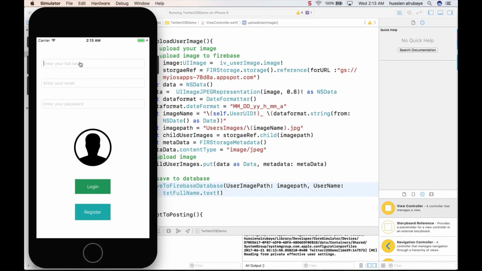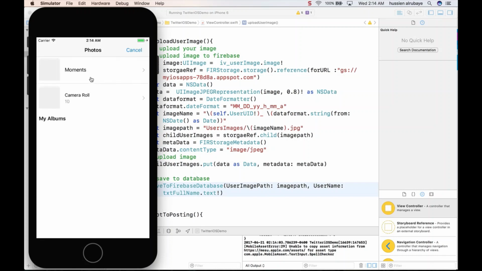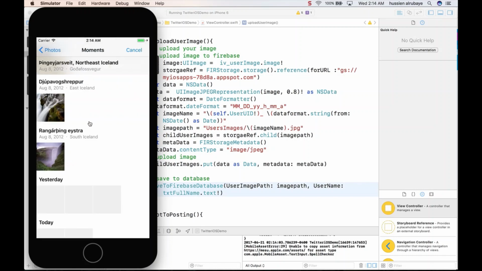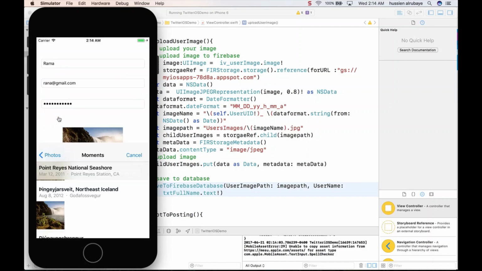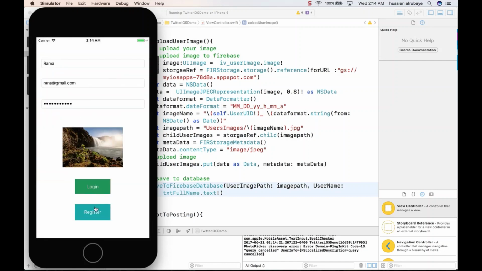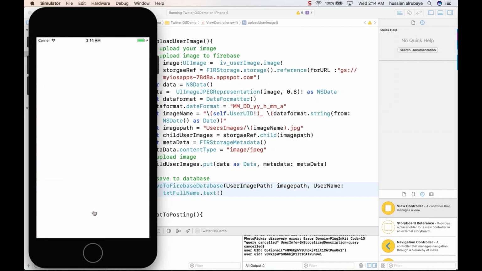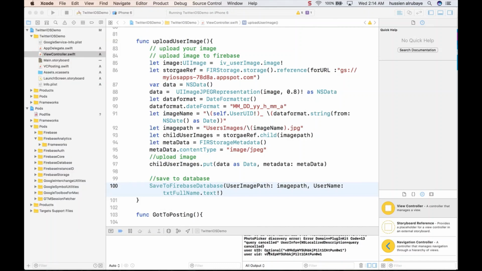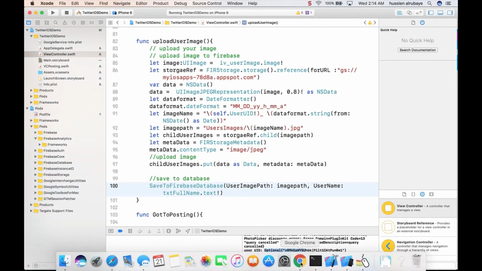So if someone is a new user, let me suppose Rana, or whatever, Rana@gmail.com, and the password same as Jenna's password, and she could select an image, but now the image will not be uploaded unless the person clicks here on register. So when you click register, it will take some time. Then Rana registered, her image is saved, and everything is cool.